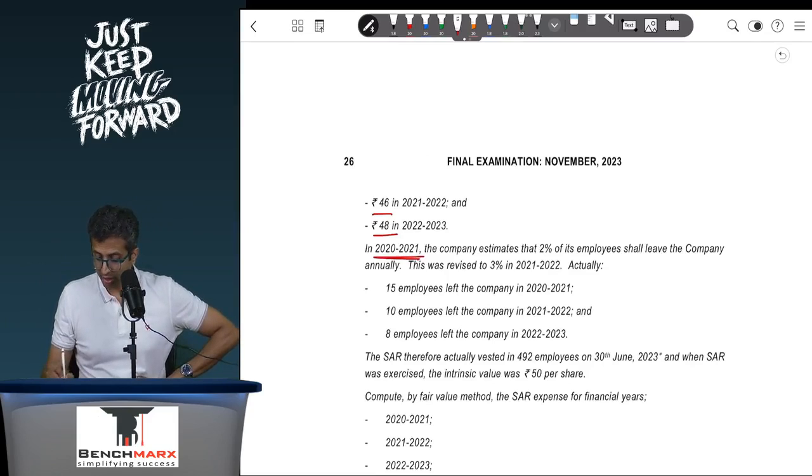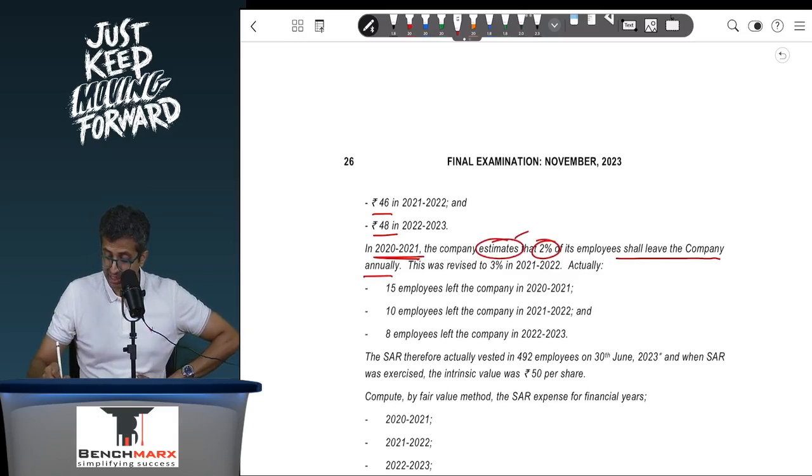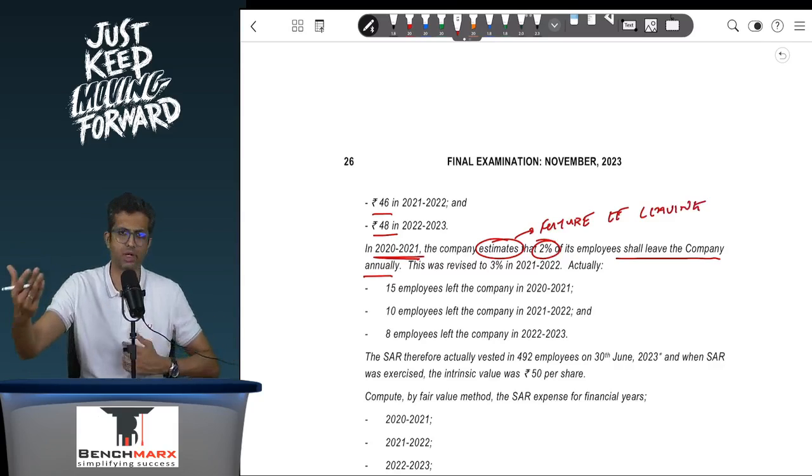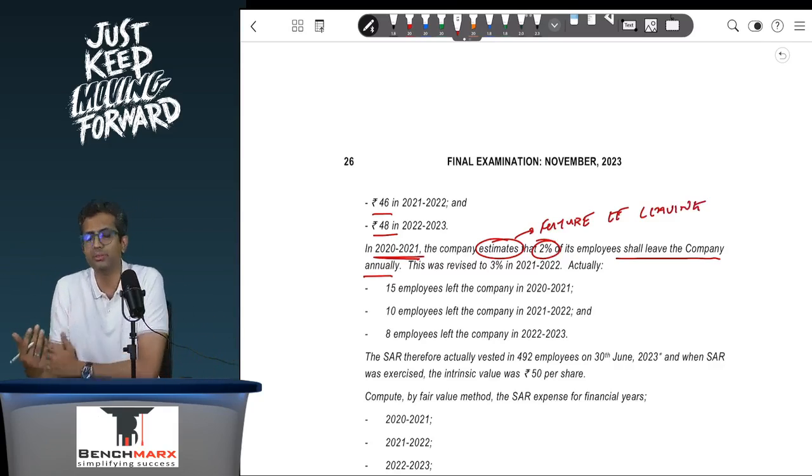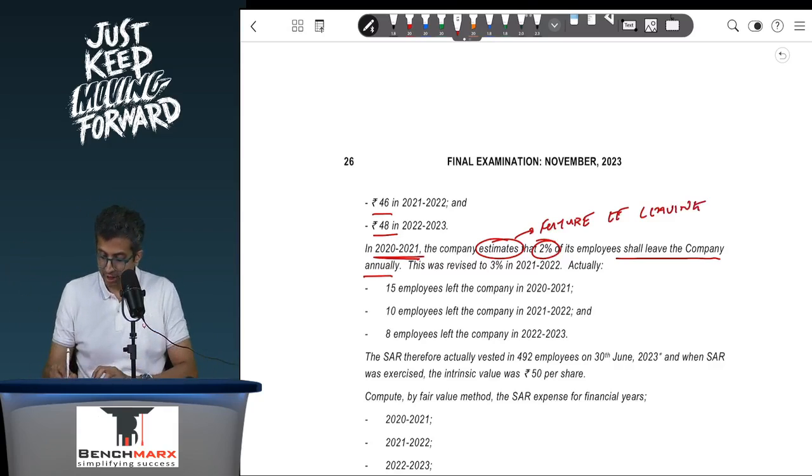In 2021, the company estimates that 2% of its employees shall leave the company annually. So this is an estimate. Estimate, remember, always applies to future employees leaving. Actual employees who have actually left will be clearly seen in front of you. So your estimate will be for the remaining years. This was revised to 3% for 21-22. Actually 15 employees left the company in 2021, 10 in the next year and 8 in the next year.